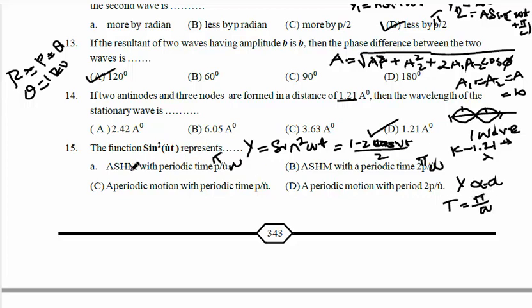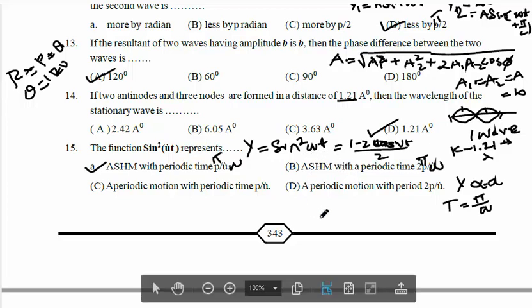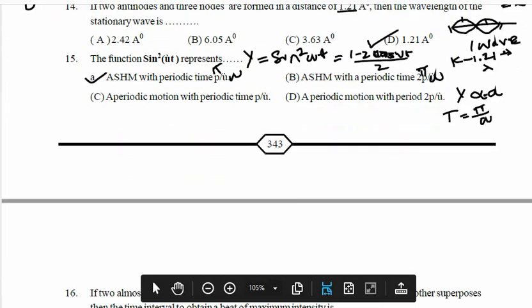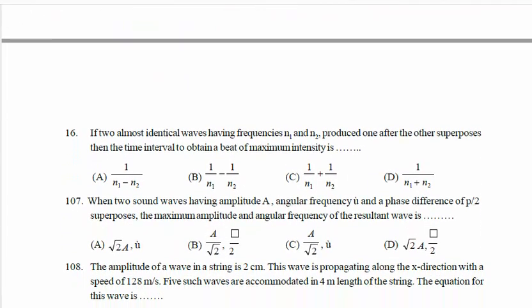Pi by omega means this one. Option A is correct. It is a simple harmonic equation, or simple harmonic motion, with time period pi by omega. So option A is correct. So next thing, next question, 16th